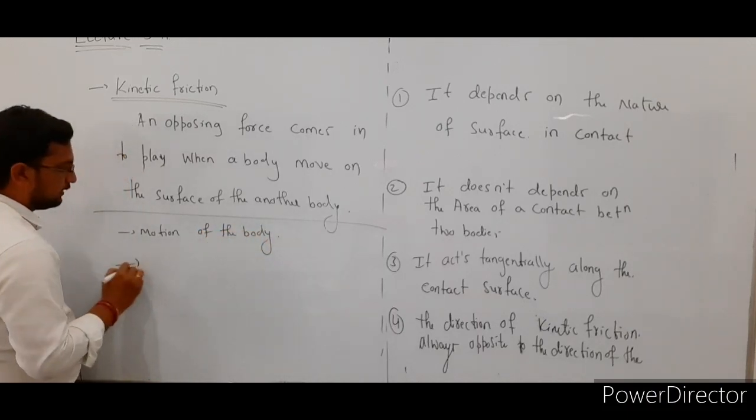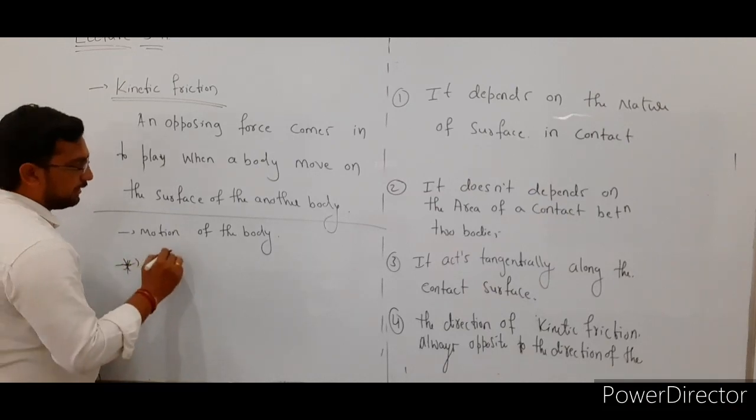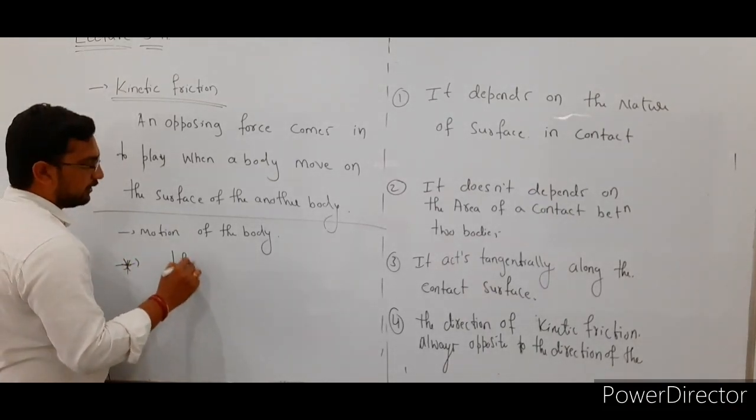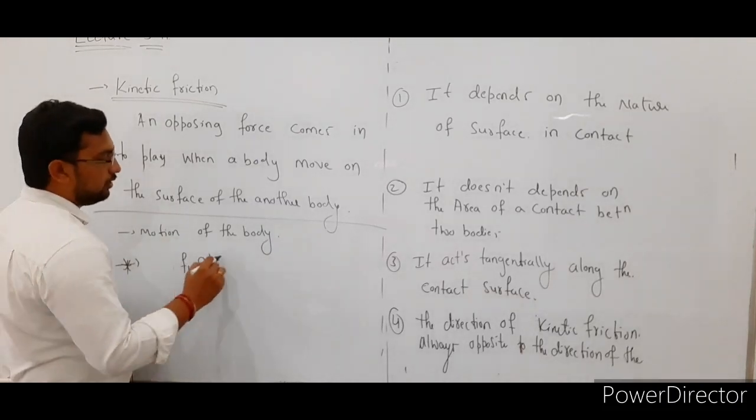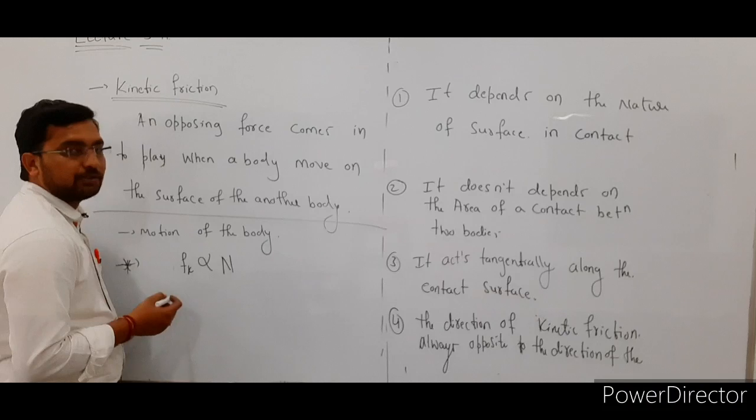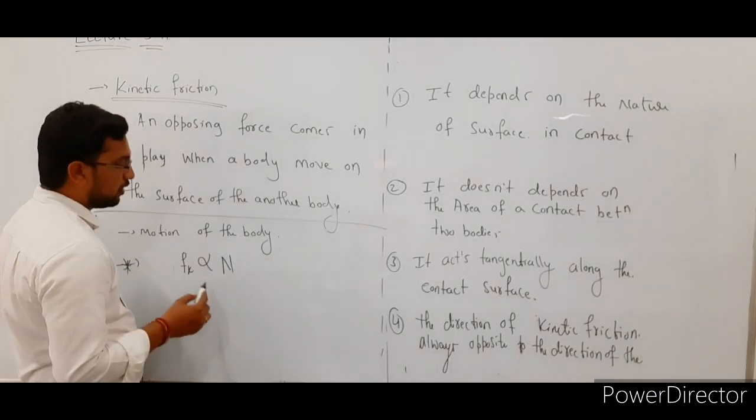The next point: the magnitude of kinetic friction is directly proportional to the normal reaction. The magnitude of kinetic friction is directly proportional to the normal reaction.